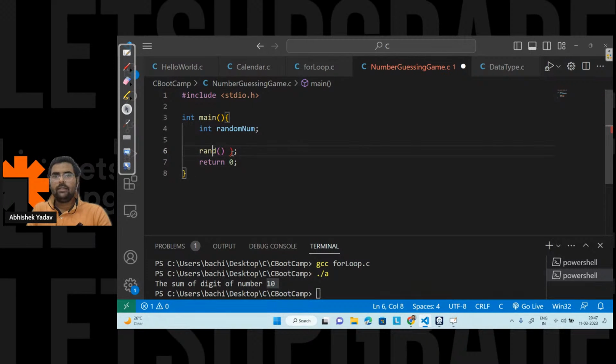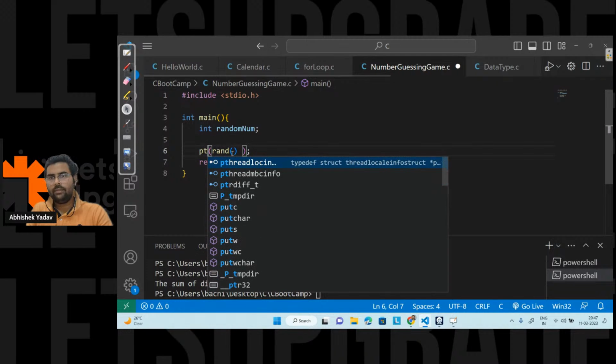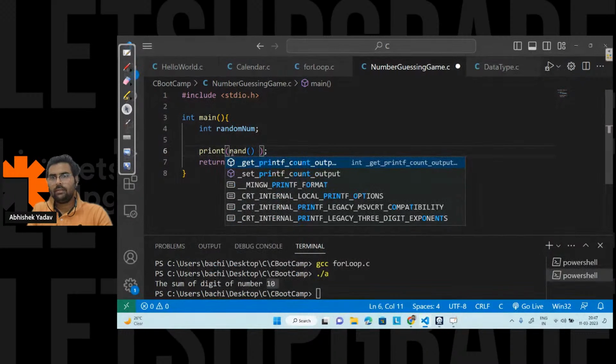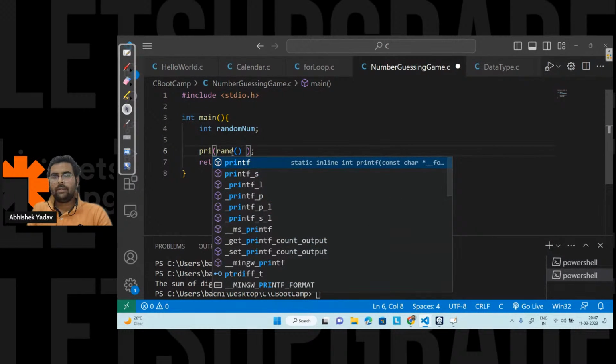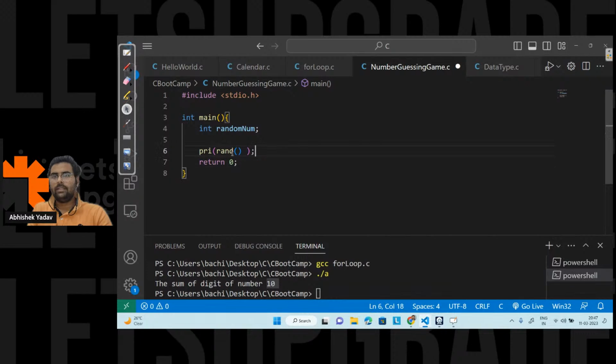So if I try to print this number, we will get an error. Let's do this part. Random number is equal to the rand function, and this will give me a random number.